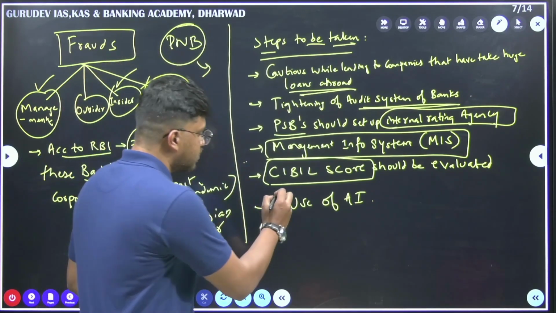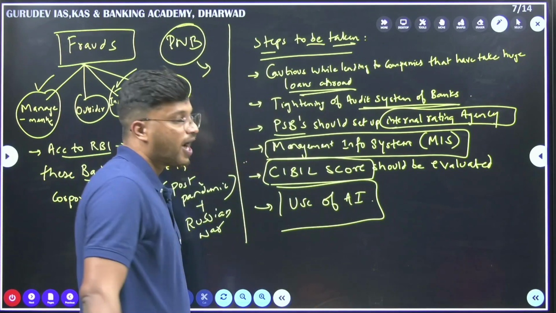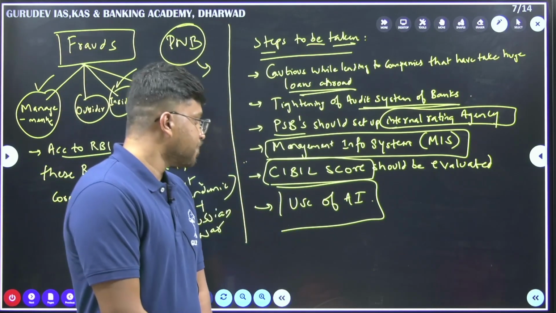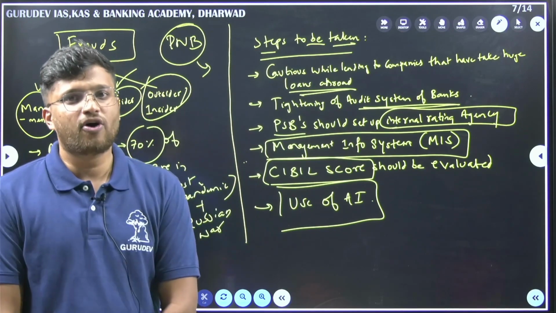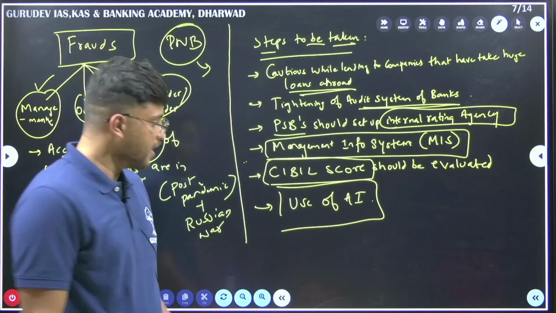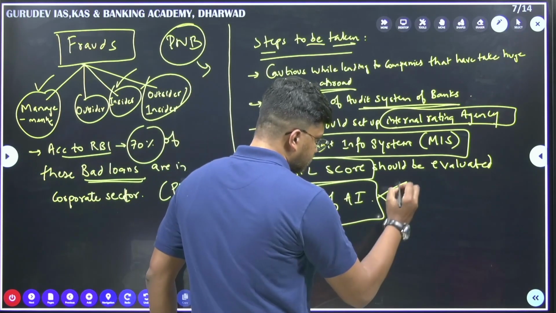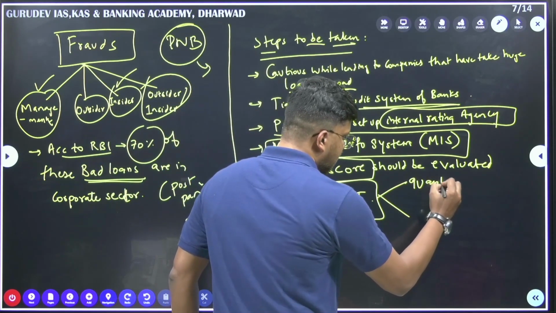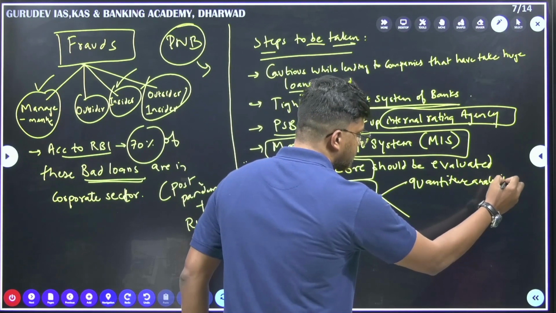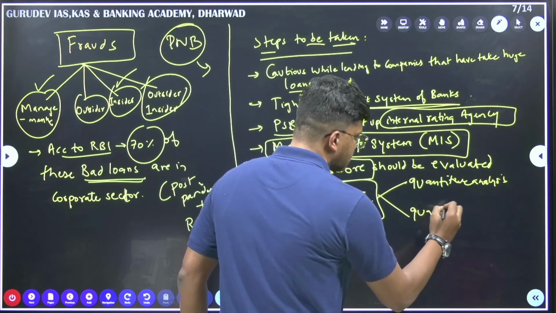Lastly, it says here about the use of artificial intelligence technology. See, one of the major drawbacks of using artificial intelligence technology in the case of banks is that it will only measure the quantitative analysis. It will only give the quantitative analysis but not the qualitative analysis.